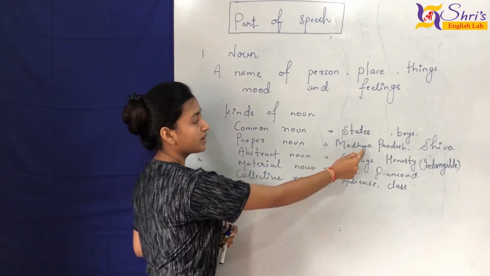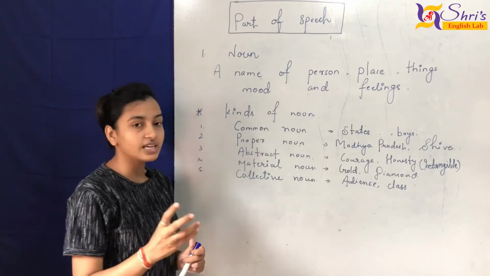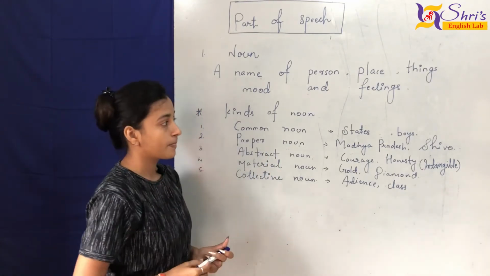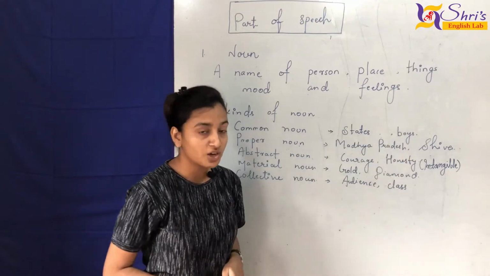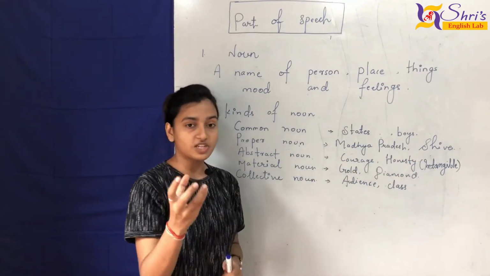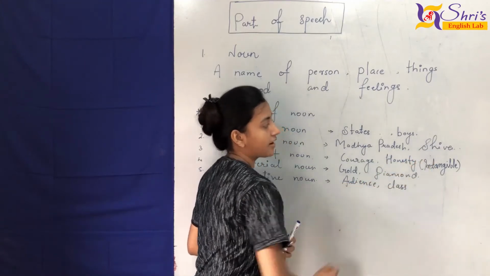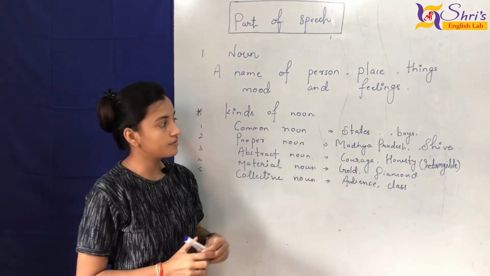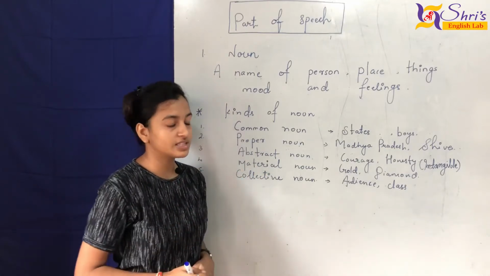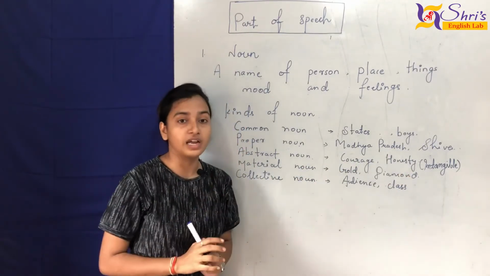So this is proper noun because we have given the state a distinct name. Boy, as I told you, is a common noun, but if we give a special name to someone, that is called proper noun. So here we have Shiva. Shiva is a boy's name. This is called the proper noun.